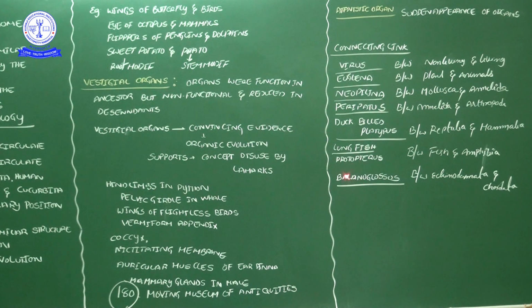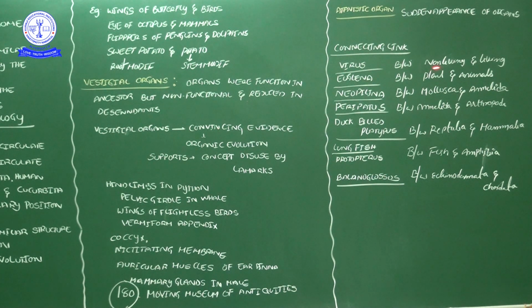And lungfishes, Protopterus, belong to the link between fishes and amphibians. Balanoglossus, which you already saw in Hemichordata, is one example. It is an organism belonging to Hemichordata, a link between Echinodermata and Chordata, because these organisms exhibit two groups of characteristics.